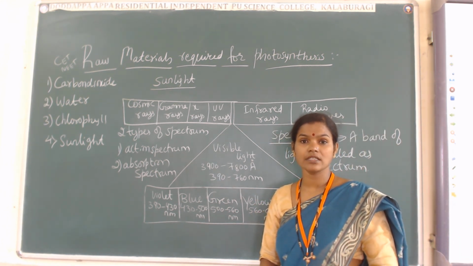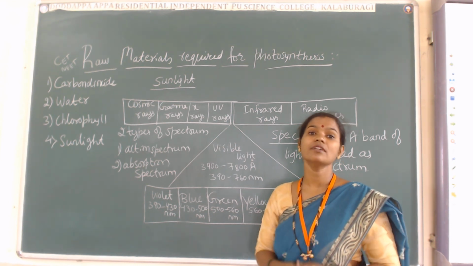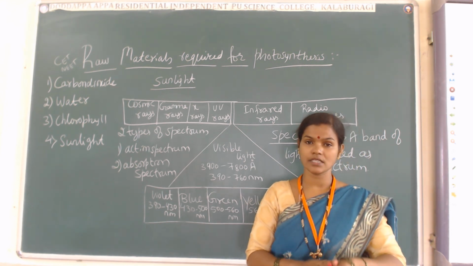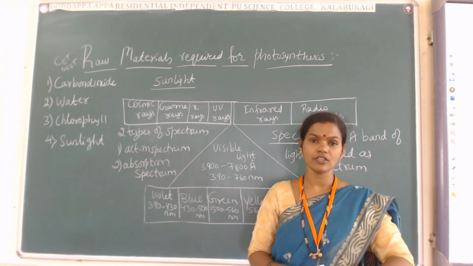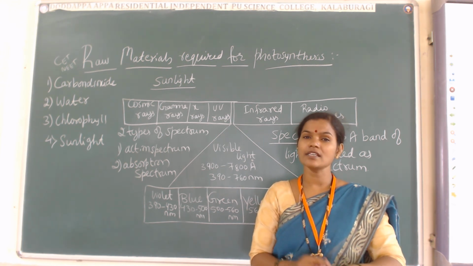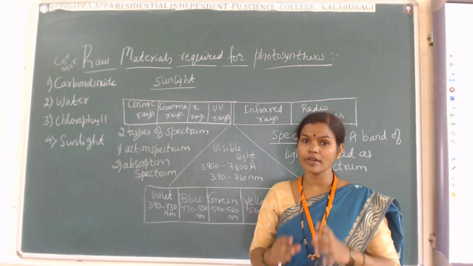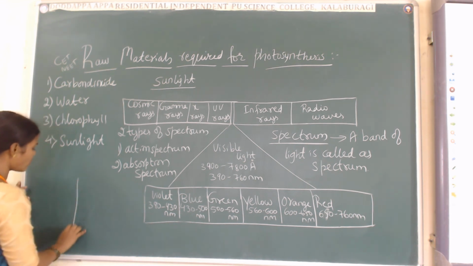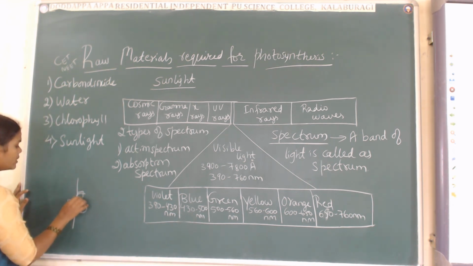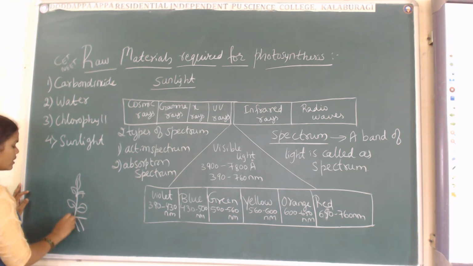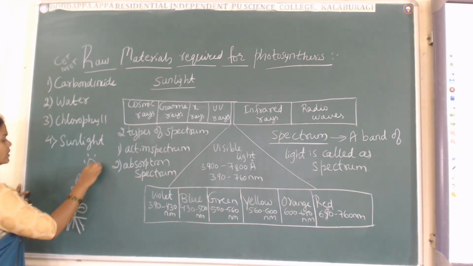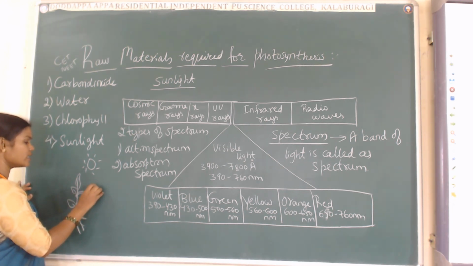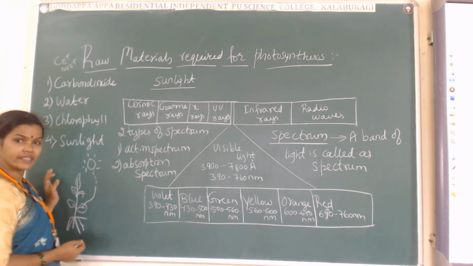Action spectrum means the immediate response given by the plant body when the sunlight is falling on them. Suppose for example it is the skin. Just if I beat my hand, what is the immediate response? It gets burning, is it not? Likewise, in the case of the plant body also, when the sunlight falls on them, the immediate response is given by the plant body for the process of photosynthesis.